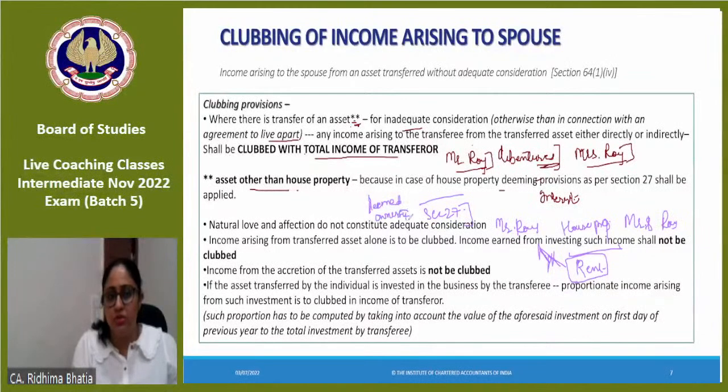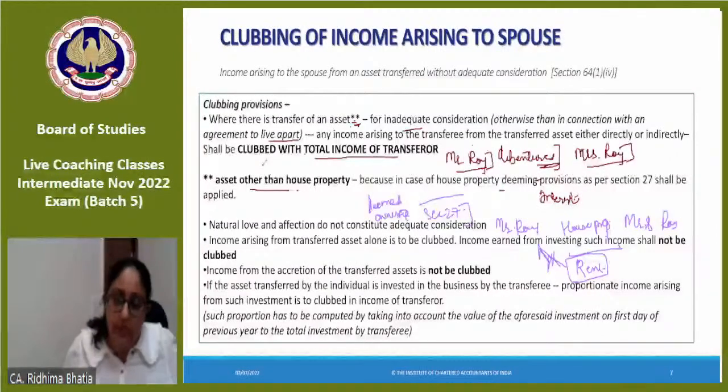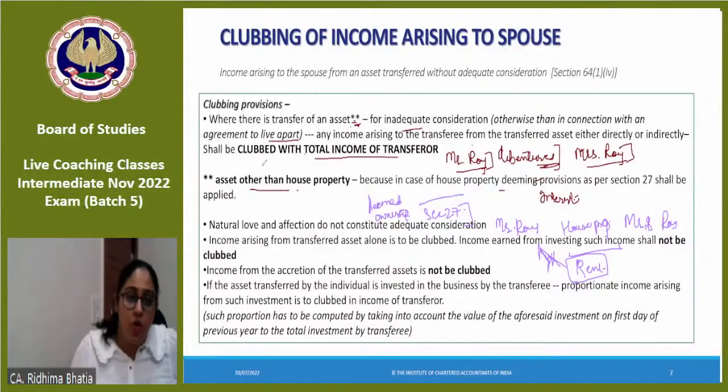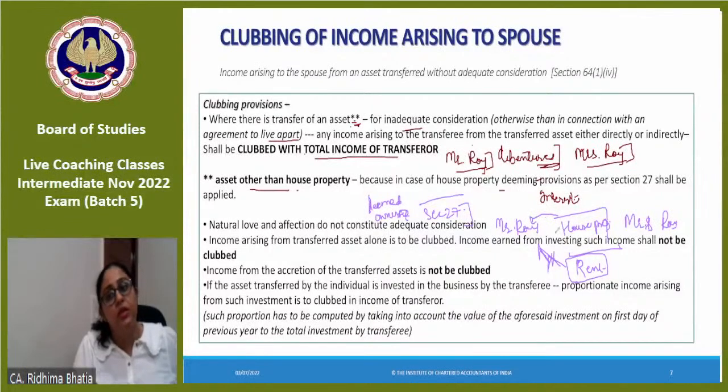Does anyone remember? Section 27 says that if a person transfers a property to his or her spouse for an inadequate consideration, or for no consideration, then the deemed owner of the house property would be the transferor, other than by an agreement to live apart.